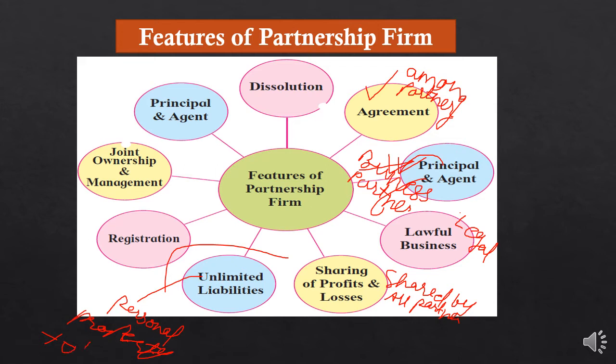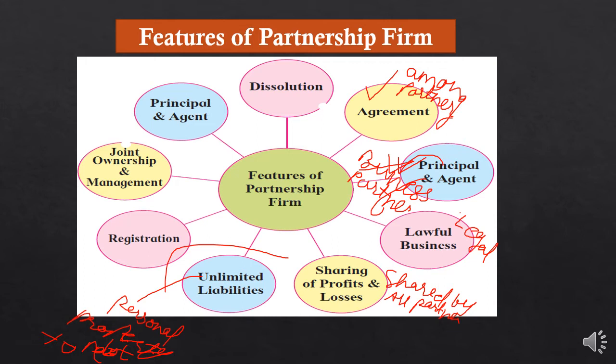Okay, so for paying the debt, personal property is taken or used by the partners, to pay the debt of the company. Okay, students. So it's an unlimited liability: personal property to pay the debt of the company.